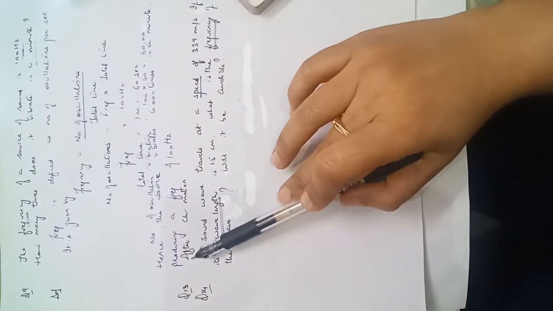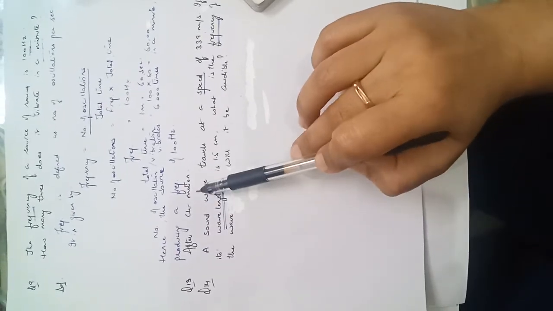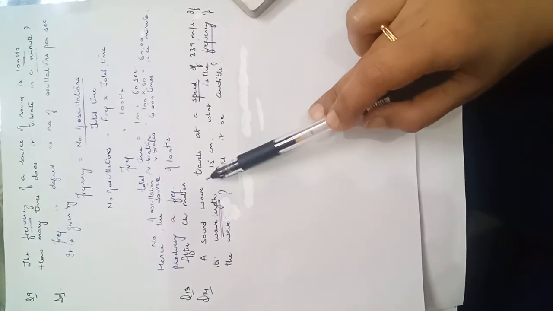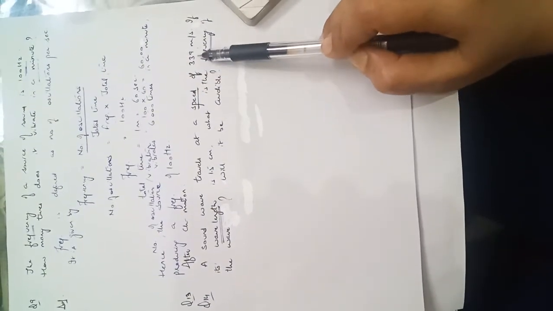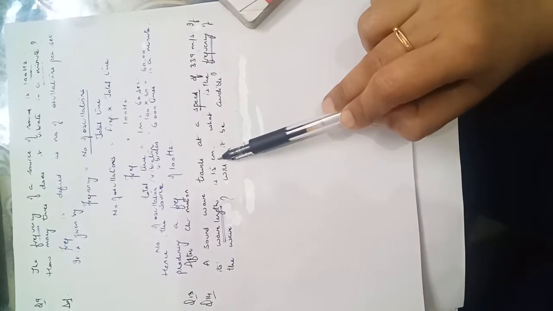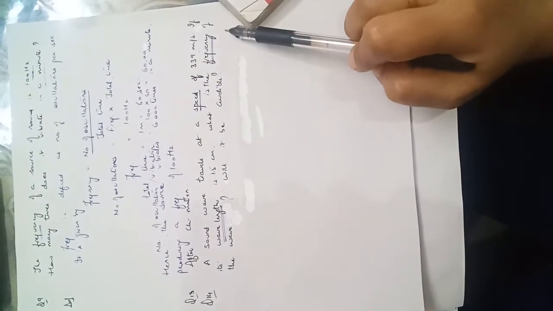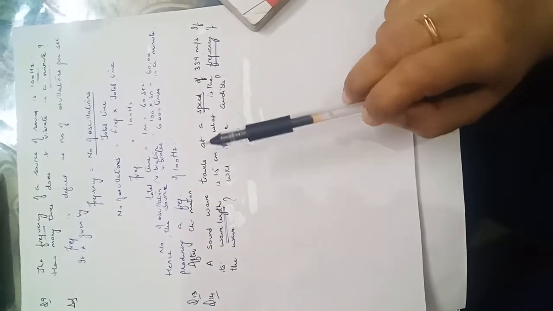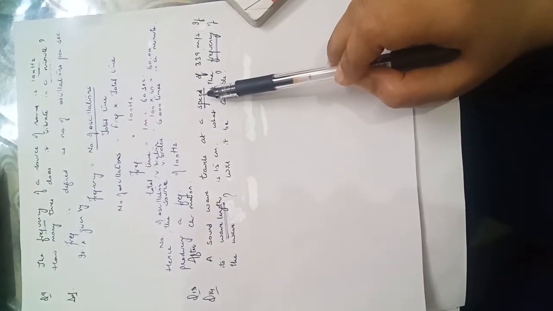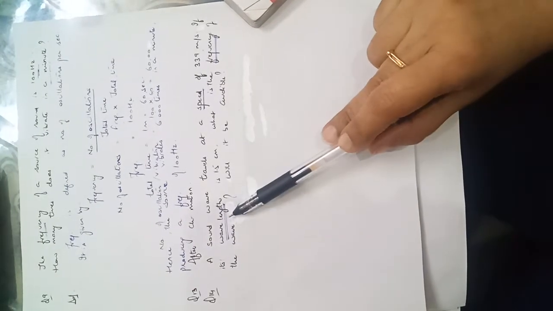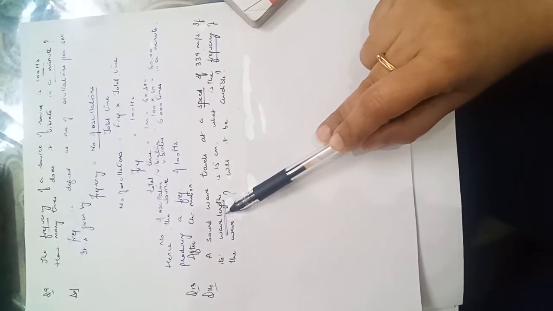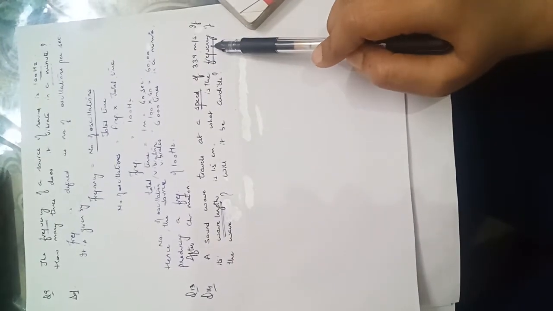Now question number 13 we will be doing after the chapter on motion. Come to question number 14. A sound wave travels at a speed of 339 meters per second. If its wavelength is 1.5 centimeters, what is the frequency of the wave? Will it be audible? Here the speed and wavelength are given, and we have to calculate the frequency.